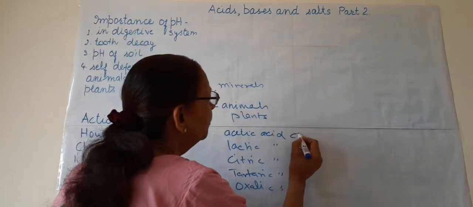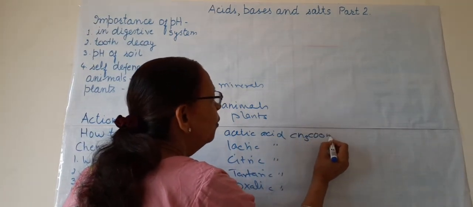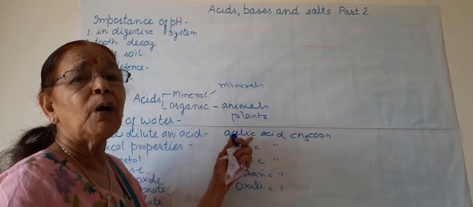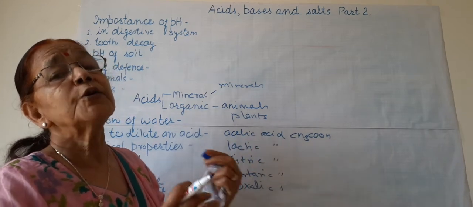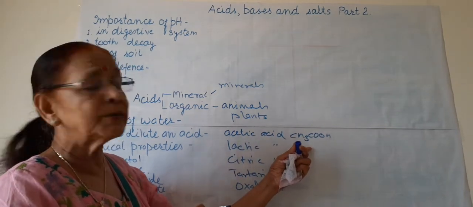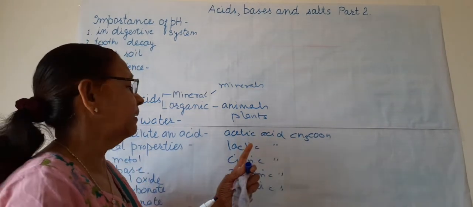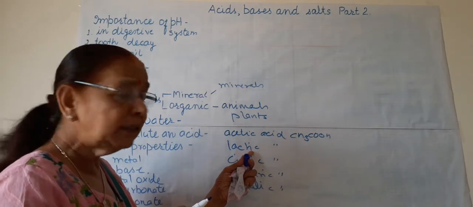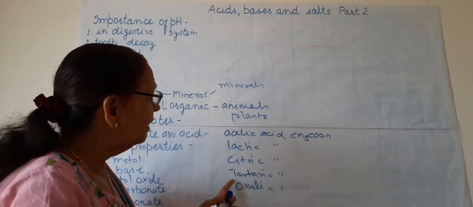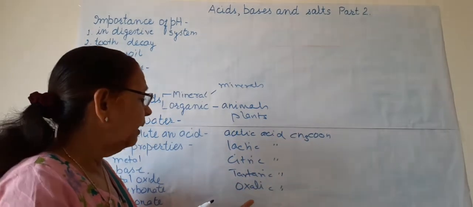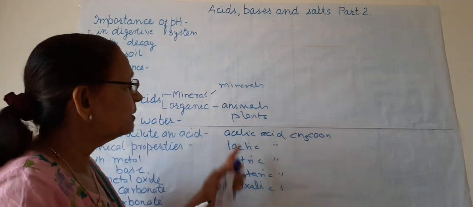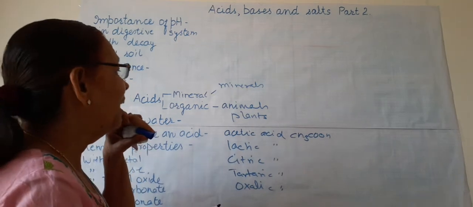Acetic acid, as all of you know, is CH3COOH. It is found in vinegar, or it can be produced from sugar cane and other plants, and commonly it is known as vinegar. Then lactic acid comes from curd, citric acid from oranges, limes or citrus fruits, tartaric acid from tamarind, and oxalic acid from tomato. So these are different organic acids we get from different plants.